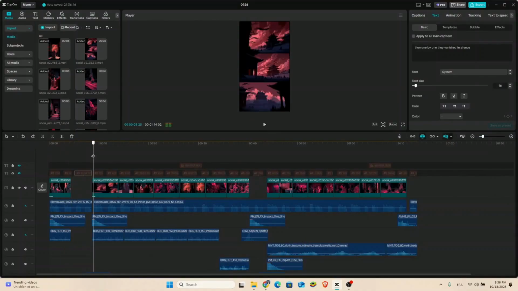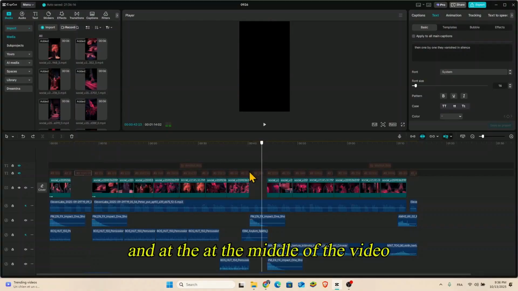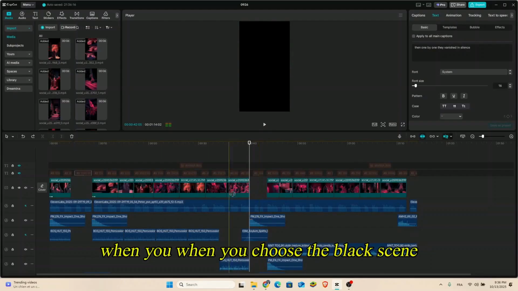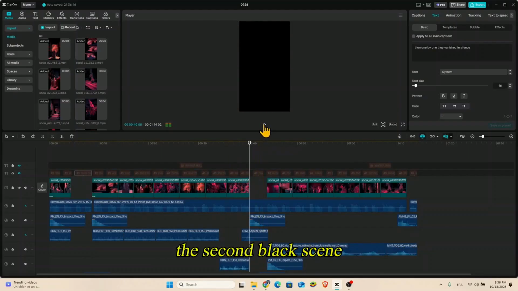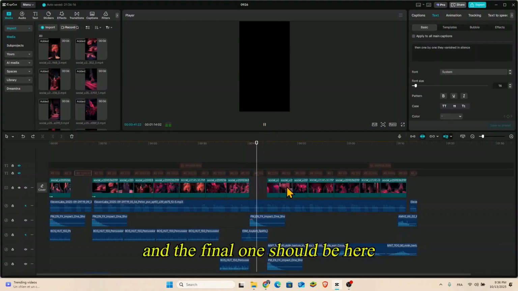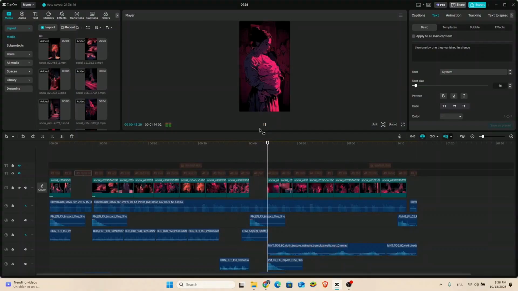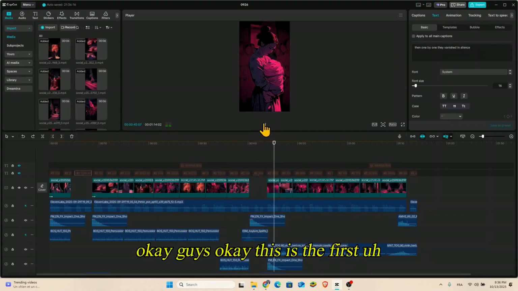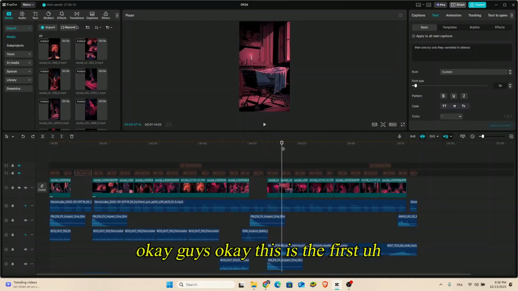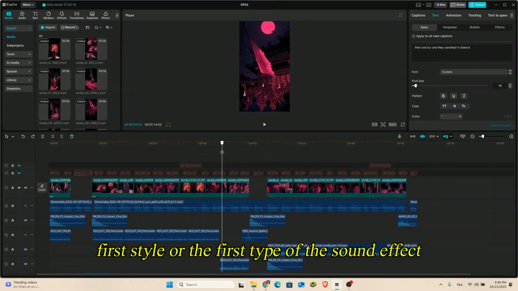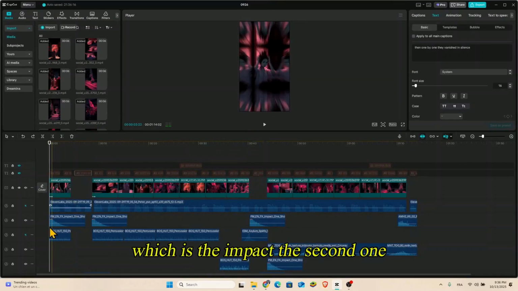And in the middle of the video, when you choose the second black scene, and the final one should be here. Okay, guys, this is the first type of sound effect, which is the impact.